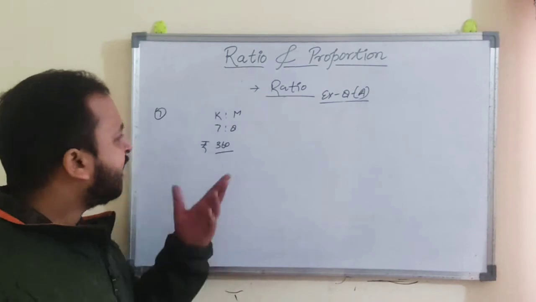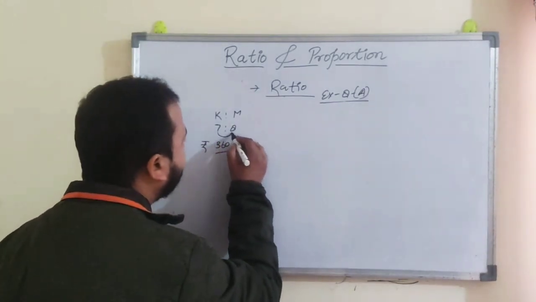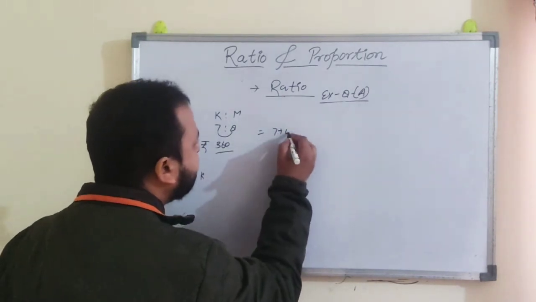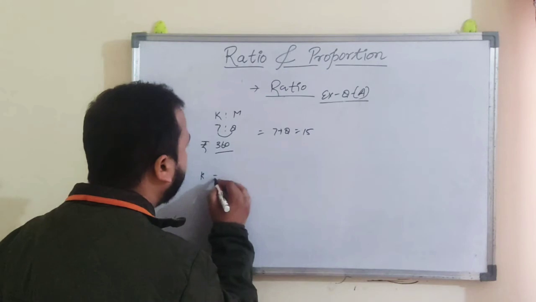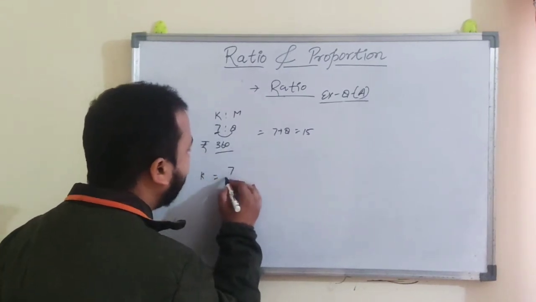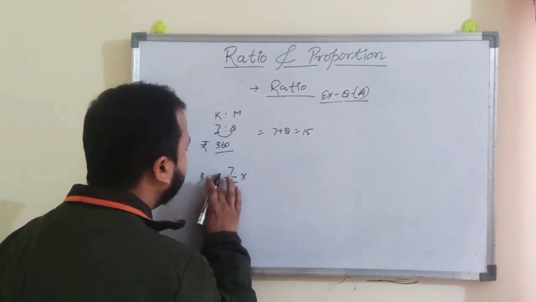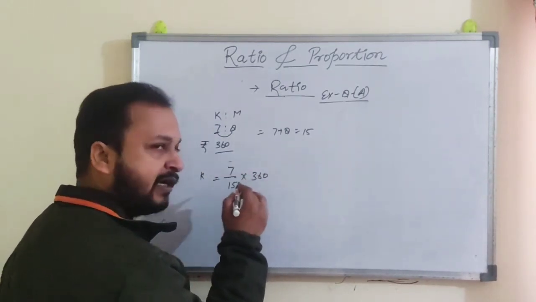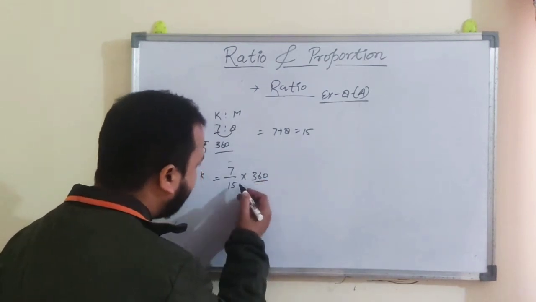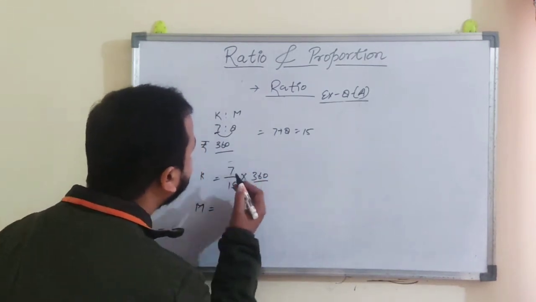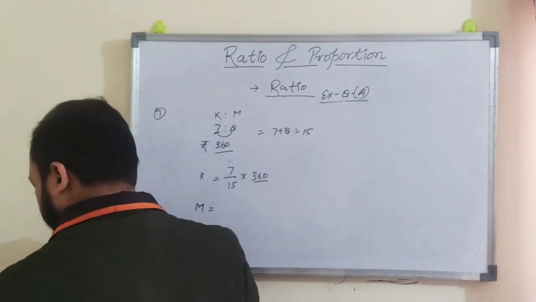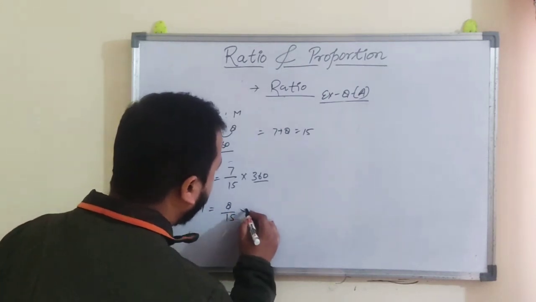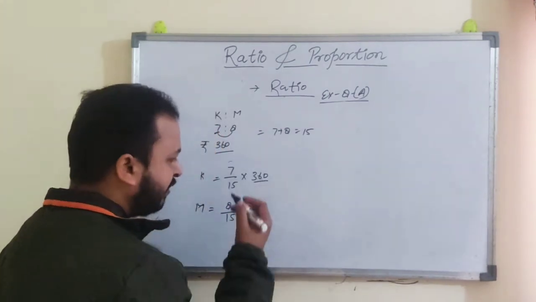But in the second method, you just add the ratio values, 7 plus 8, that is 15. So the share of Kunal is 7 over 15 of 360. This was the ratio value and this was the actual value. So just find it out. And for Mohit, it is 8 by 15 into 360. Then you will get the value.